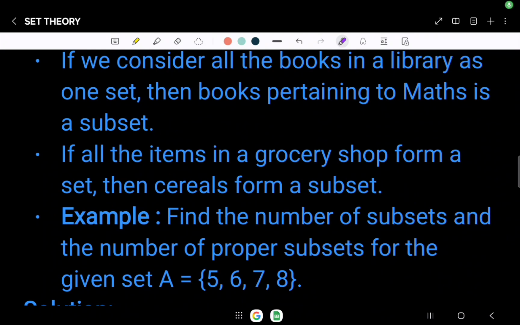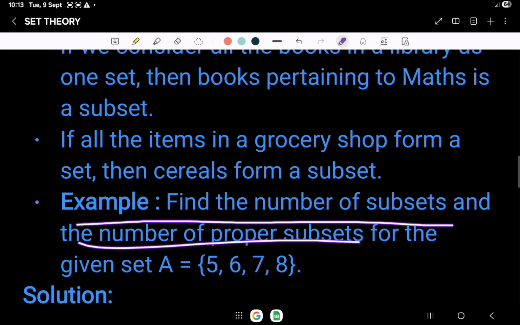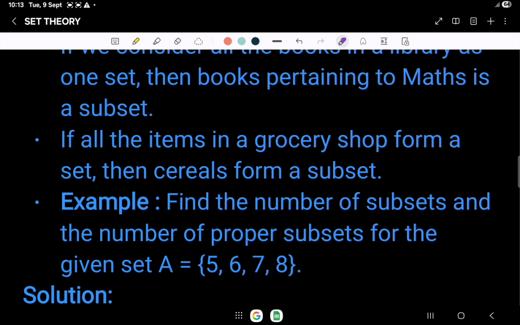Real life examples on subsets. If we consider all the books in a library as one set, then the books of mathematics will be the subset. If all the items in a grocery shop form a set, then the cereals form a subset. Note down this example and try for yourself, and you can answer it in the comment section.